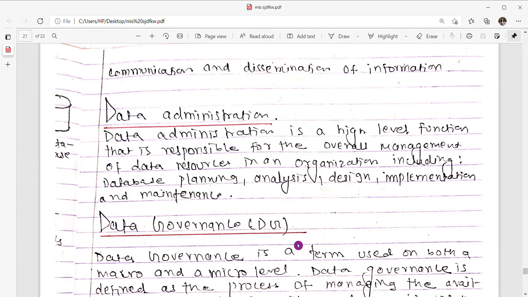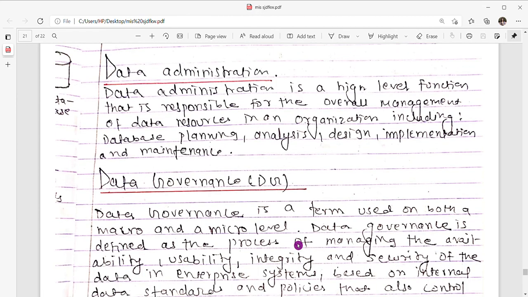Next one is define data administration. Data administration is a high-level function that is responsible for the overall management of data resources in an organization, including database planning, analysis, design, implementation, and maintenance.